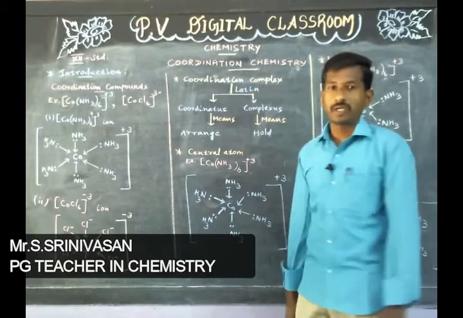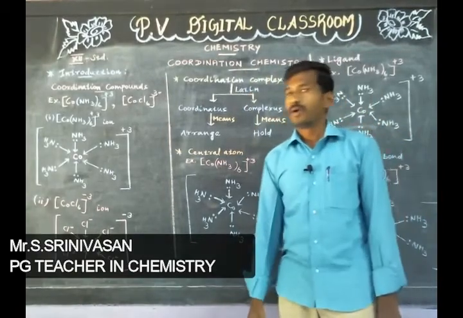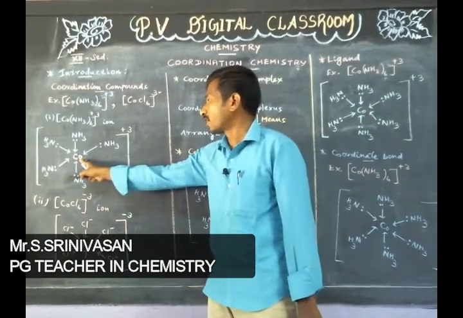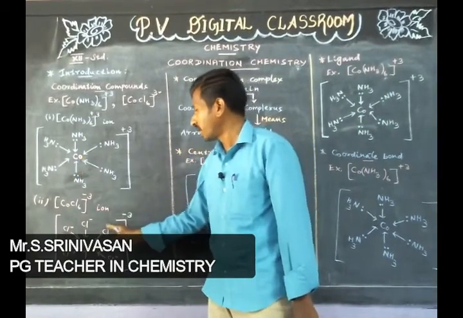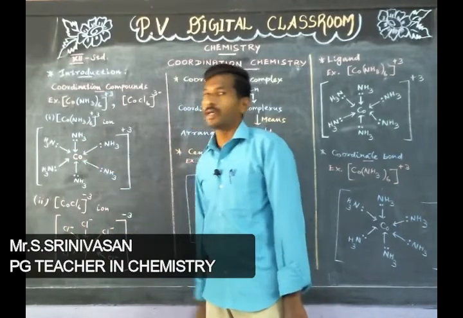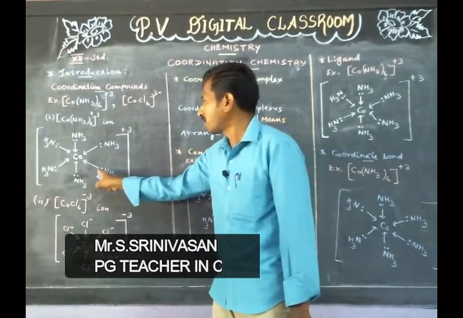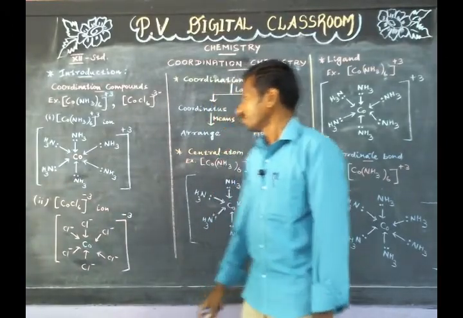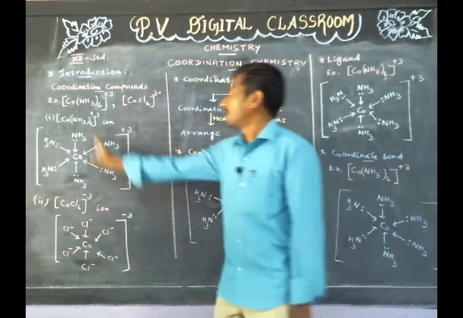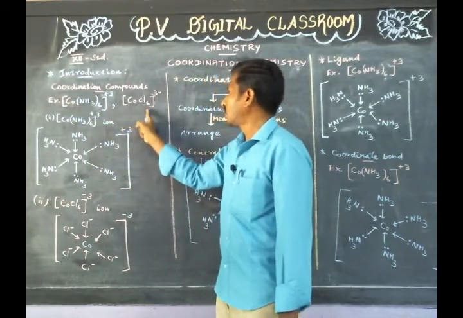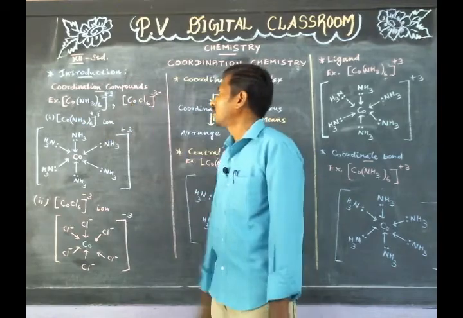Coordination chemistry is the study of coordination compounds that have a central atom surrounded by a certain number of negative ions or neutral molecules with unshared pair of electrons known as ligands. Example: hexaammine cobalt(III) ion, hexachlorido cobalt(III) ion.